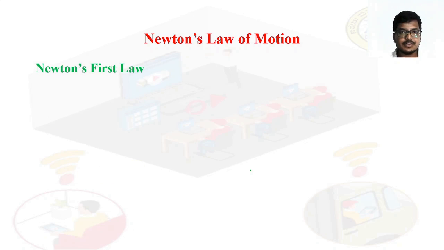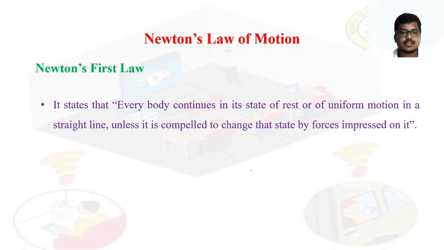So the first one is Newton's first law. It states that every body continues in its state of rest or of uniform motion in a straight line unless it is compelled to change that state by forces impressed on it. Every body continues in its state of rest. If this is a body placed here, it will be in that state only for so many years if it is not disturbed.